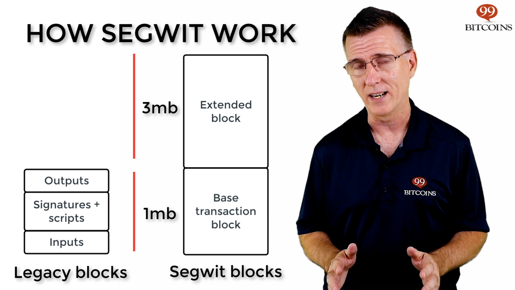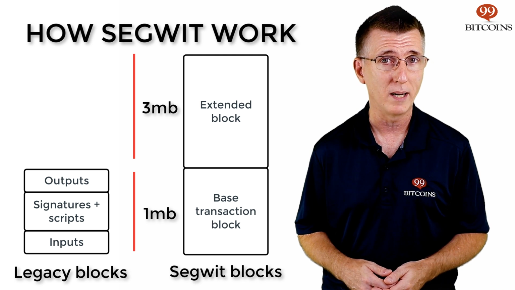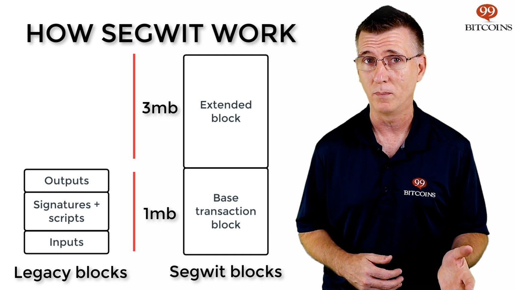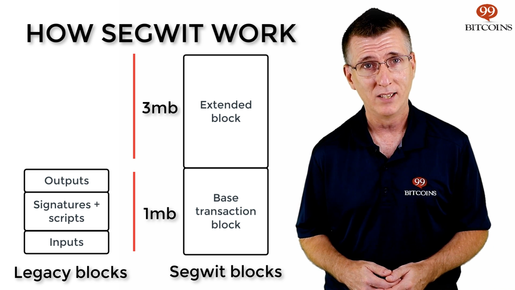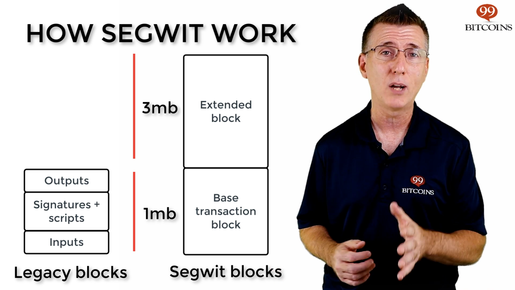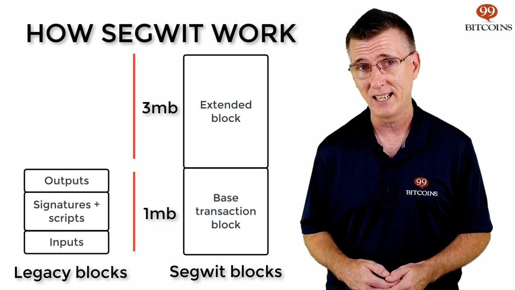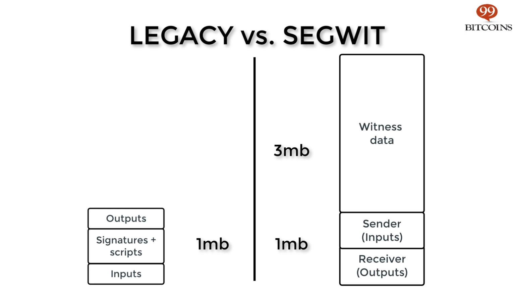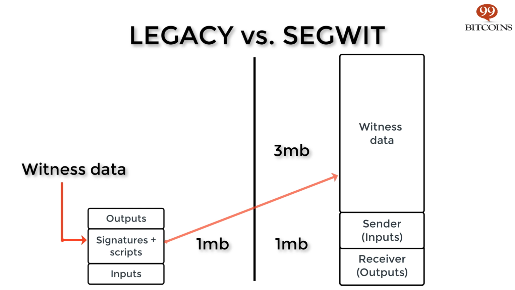SegWit blocks, on the other hand, are in fact large 4 megabyte blocks that consist of a base transaction block and an extended block. So, contrary to popular opinion, SegWit is indeed a block size increase. SegWit blocks move the digital signature and other data known as the witness outside of the base transaction block. The witness data will still be transmitted, but it's placed inside the extended block. So the base transaction block includes the information about the sender and the receiver, and the witness data is left blank and doesn't take up any more space.